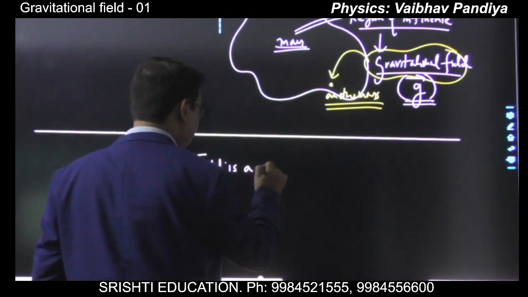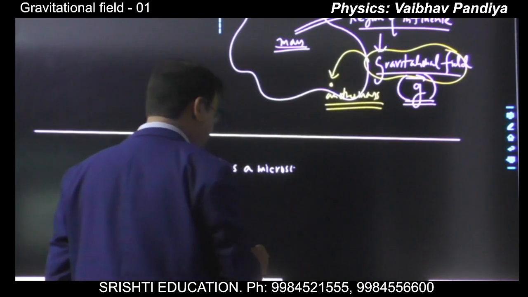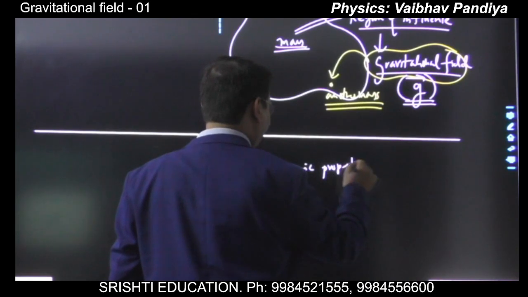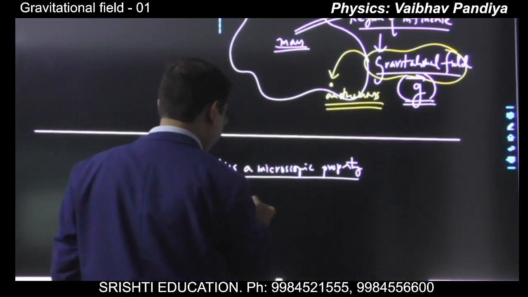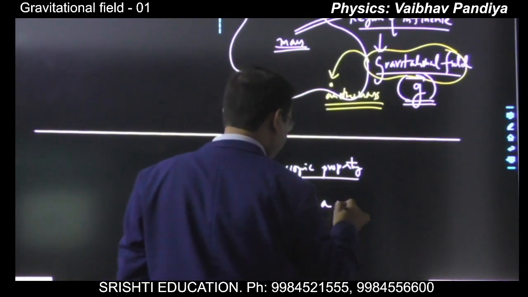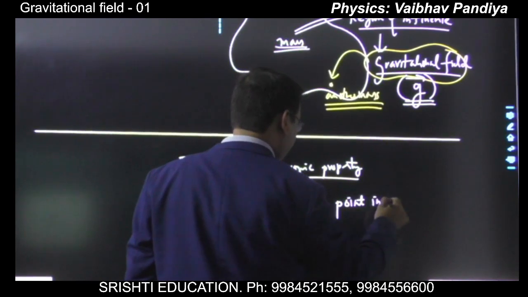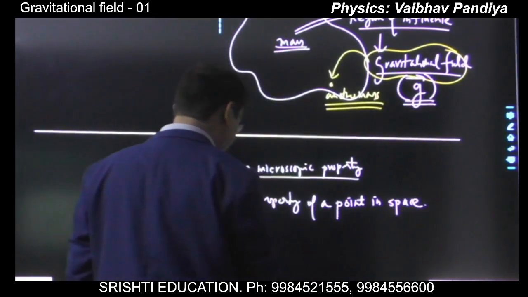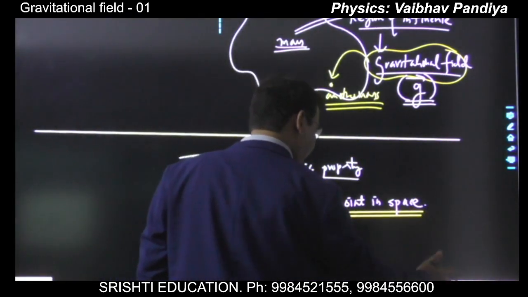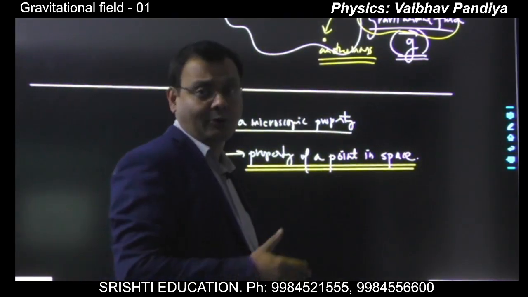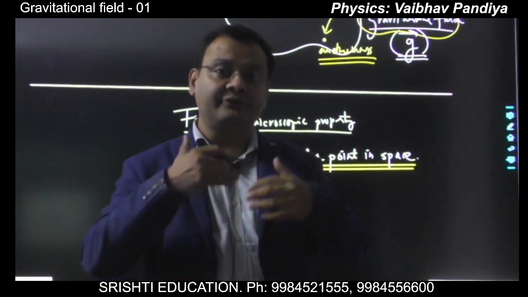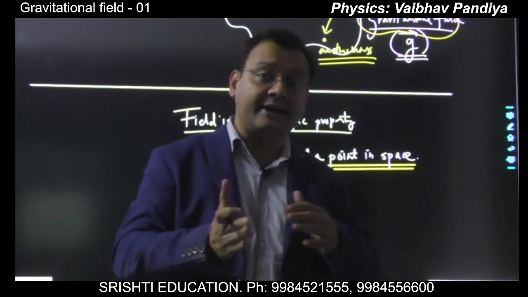So field is a microscopic property. It means it is the property of a point in space. It may change from one point to another point, and also it may change with time. We have seen in the fundamentals of types of field that a field may be uniform or non-uniform, static or time varying. So it is possible that at a particular point the field may be changing with time. Such a field is called a time varying field.